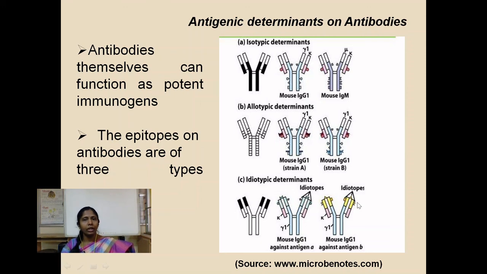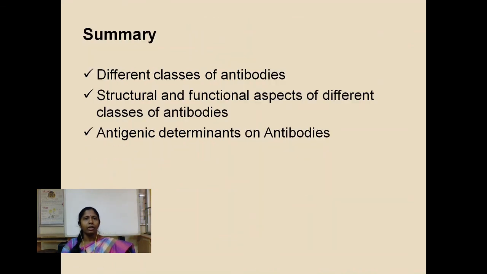So, these are the different antigenic determinants present on antibodies, namely isotypic determinants, allotypic determinants, and idiotypic determinants. So, this was regarding the isotypes of antibodies, their important specific functions, and also different types of antigenic determinants or epitopes present on antibodies themselves.